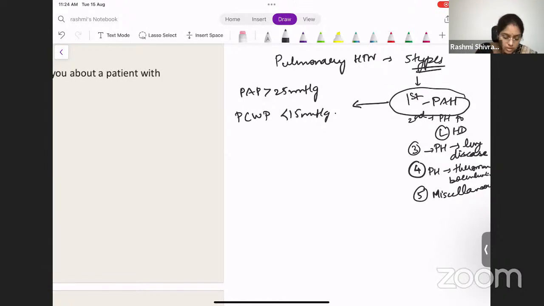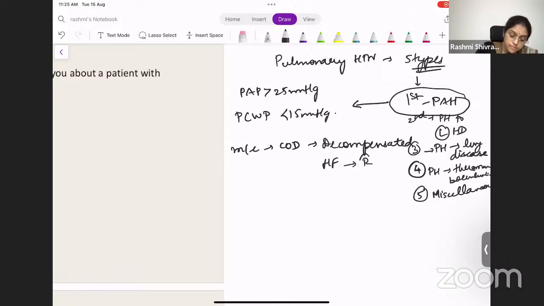And what is the most common cause of death? This is a very important MCQ. Decompensated heart failure is the most common cause of death in these patients. You must remember this, decompensated heart failure. Which heart failure? Right heart failure is the most common cause of death in these patients.